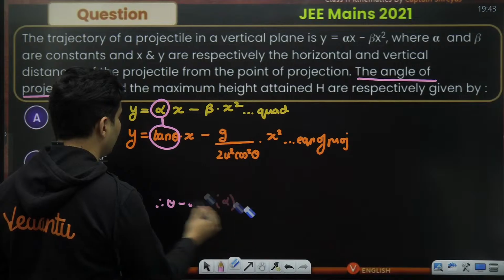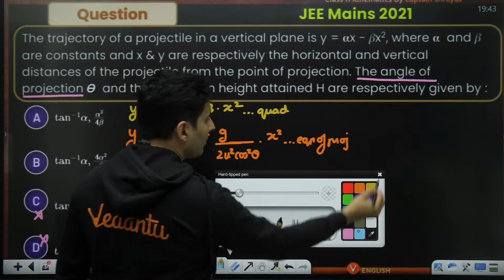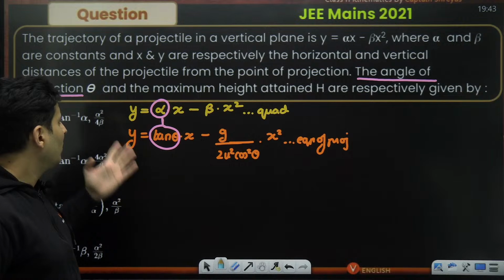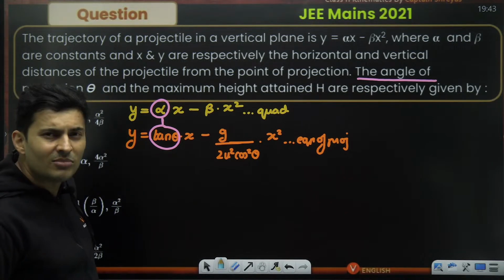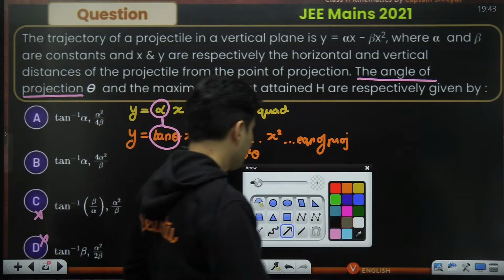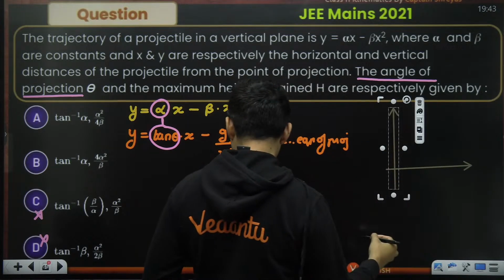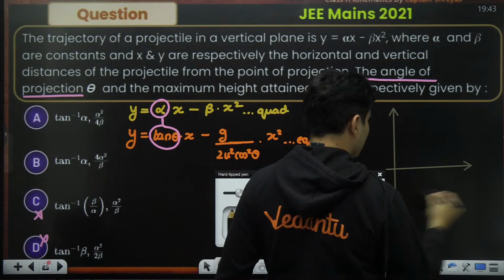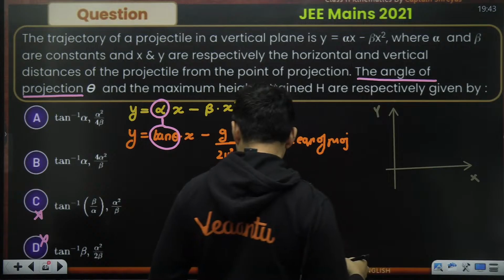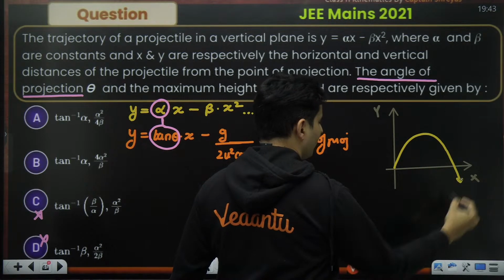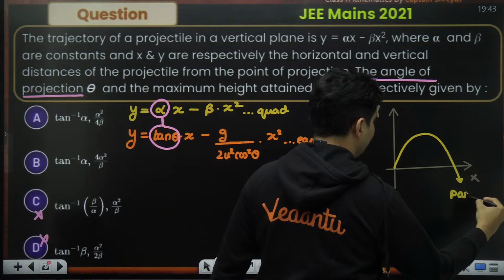Now let's go to the second part. We have to also find the maximum height which it has attained. Now, in order to find that out, I have an idea, guys. Again, just think, I can use derivatives. This is x-axis, this is y-axis, isn't it? This is your x, this is your y. The graph will be like this. It will be a parabola.